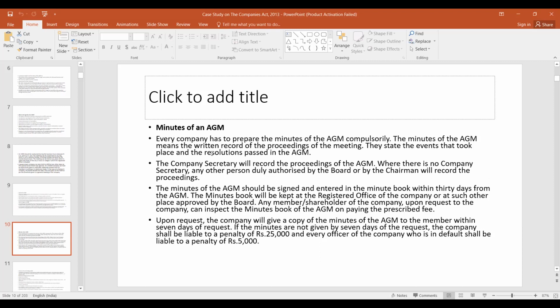So they can make a case study on these: okay, you are a company secretary and you are required to hold an AGM, so what precautions will you take? Suppose you do not give a copy of the minutes of the AGM to someone, what can be the penalty levels? They can frame 2-3 questions on that.